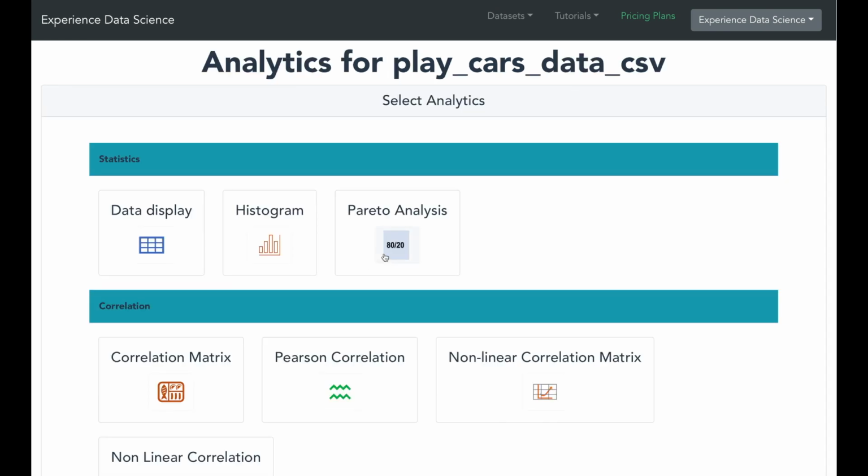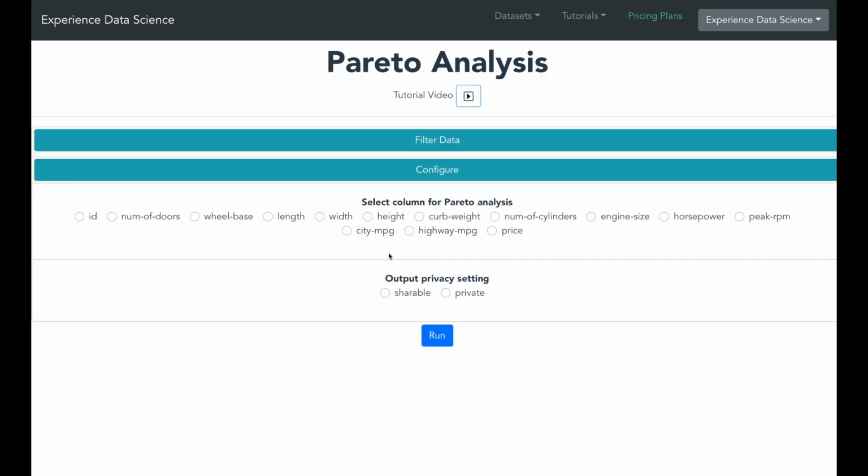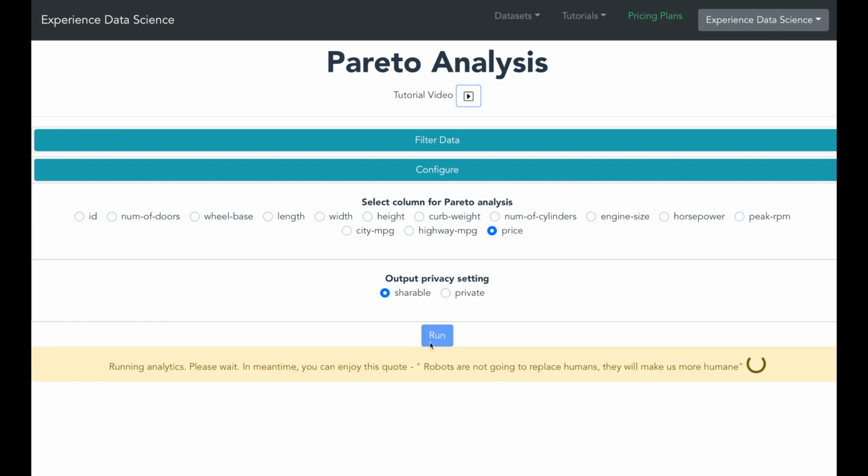So from the list shown, go ahead and select Pareto analysis. You will see a list of numeric columns which are available in the data. So select price because we want to see an 80-20 rule for the price of the car. You can keep the privacy option as shareable and then click run. In a short while you will be able to see the Pareto analysis.